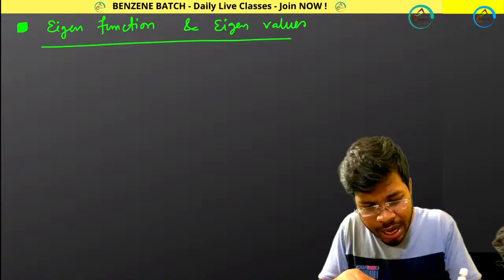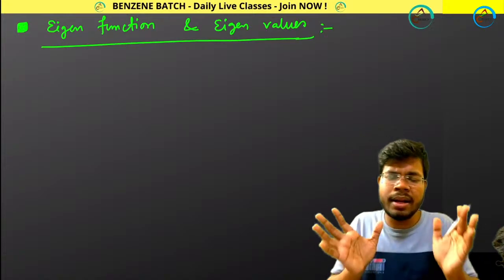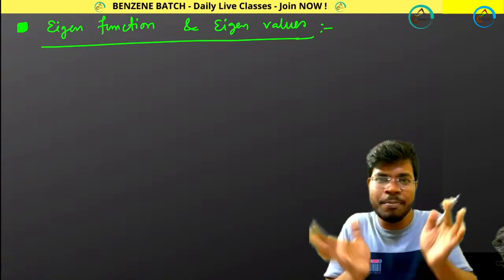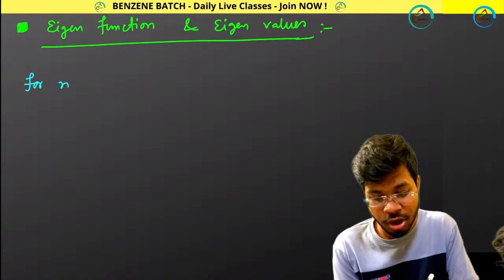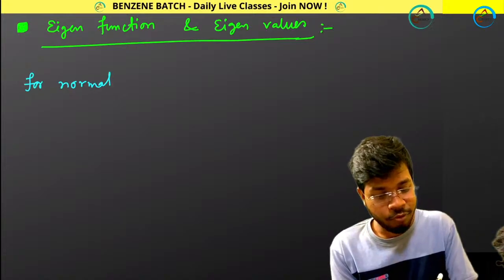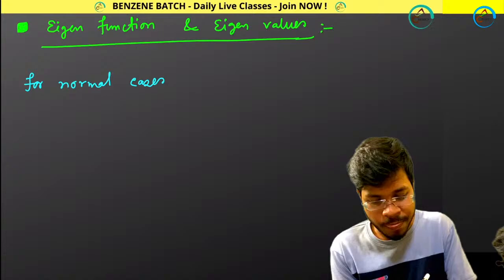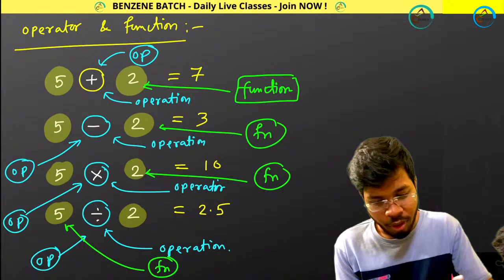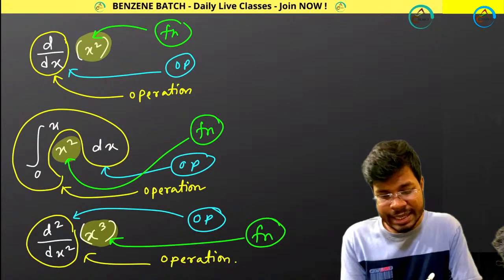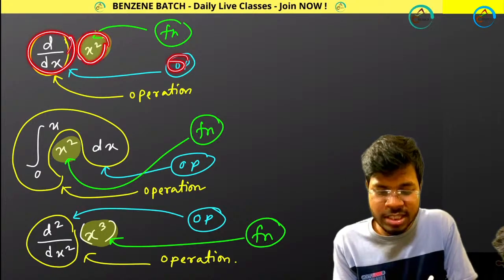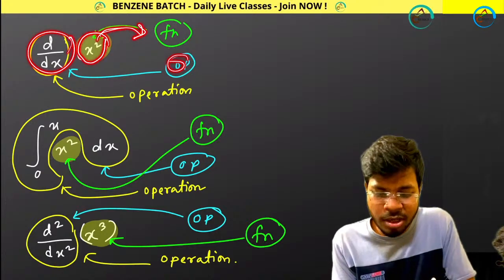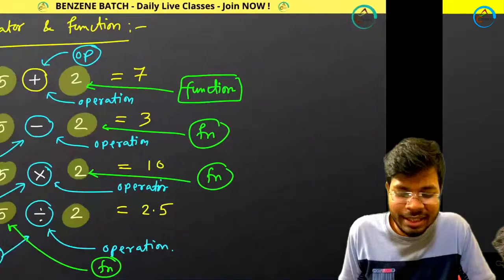But before I do that, I just want to make your operator and function thing more simpler. So what do you actually do for normal cases? Let me show you. You are taking your operator like d/dx and operating on this function, and after operating, what are you getting?